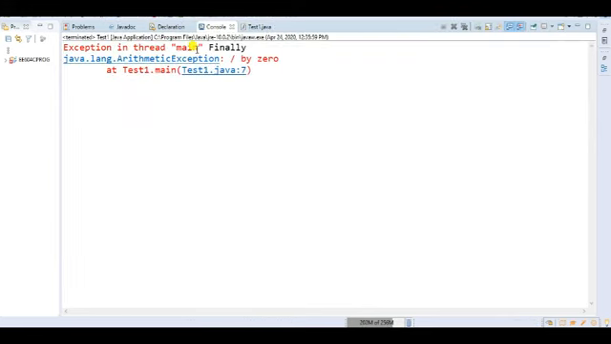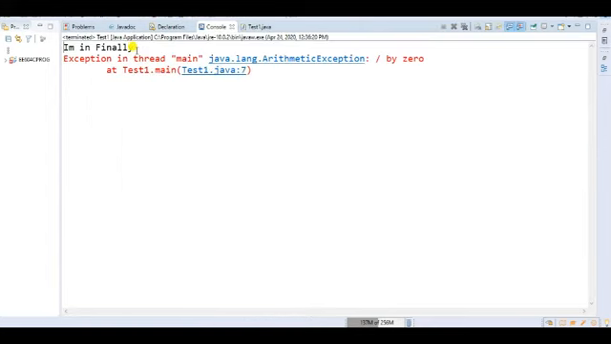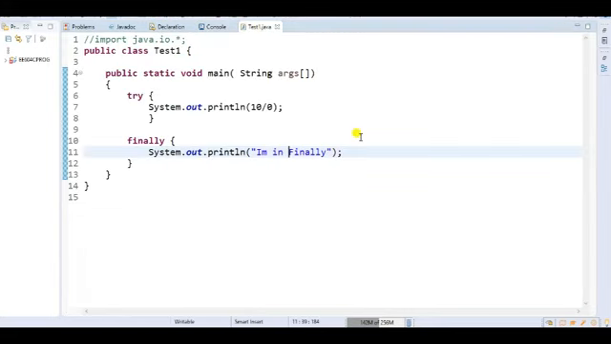Exception in main thread, divide by 0, okay, but the finally keyword is executed. So finally, or you can write, I am in finally, so that you can understand this block is always executed. First, I am in finally, then I got an exception, arithmetic exception. So the finally block is always executed, whether the exception arises or not, or whether the exception is handled or not, the finally block is executed.